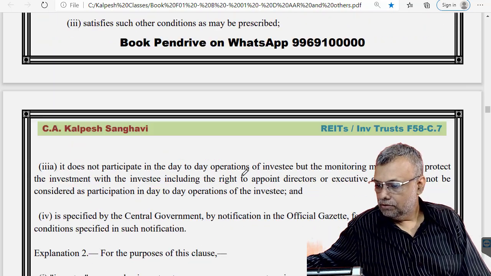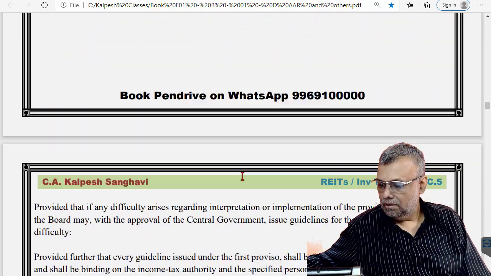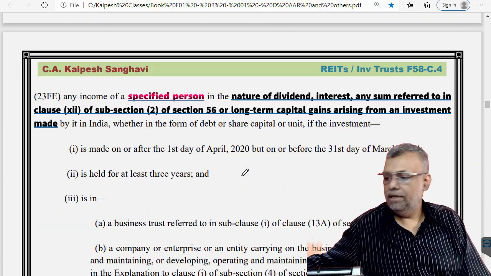Now, there is one more promotion which is given by the government here.